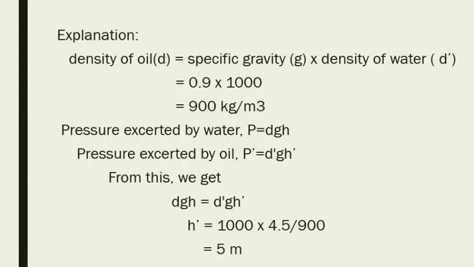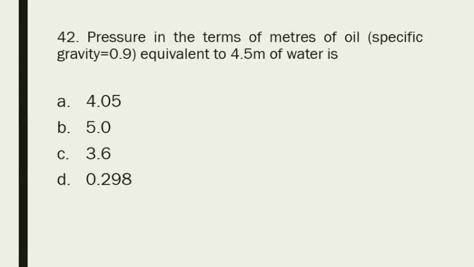From this equation we can find H dash, that is dH divided by D dash, that is 1000 into 4.5 divided by 900. On calculating this we get 5 meter. So the option is option B, 5 meter. These type of questions we can easily find out by dividing 4.5 by 0.9. We get the answer 5.